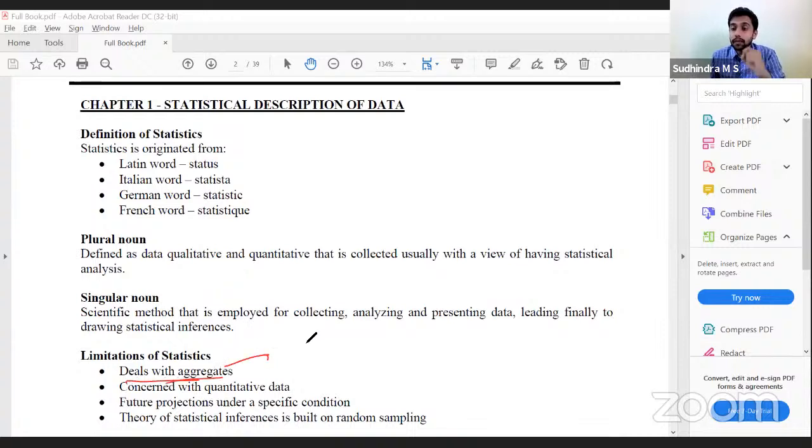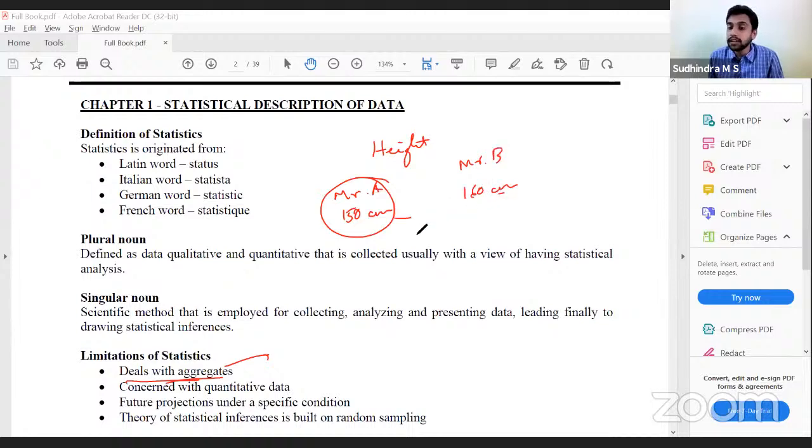It means we should have more than one piece of information for the purpose of statistical analysis. If I have the height of Mr. A as 150 centimeters, can I do anything with this? No, sir. Only if I have the height of Mr. B as 160 centimeters can I compare, find the average, standard deviation, etc. I can do statistical analysis. So for statistical analysis, I have to have an aggregate of data. Single data is of no use. So it deals with aggregates. That is one of the limitations.